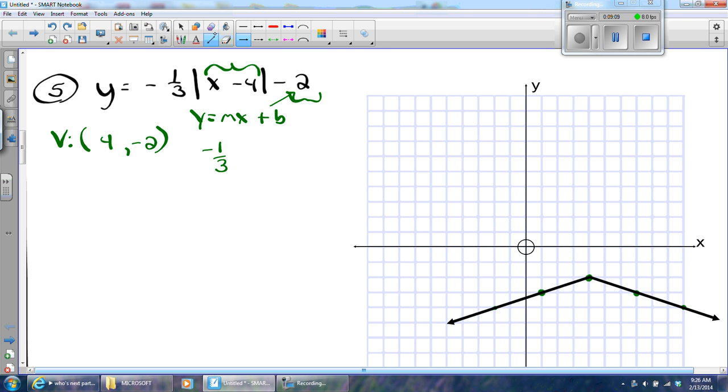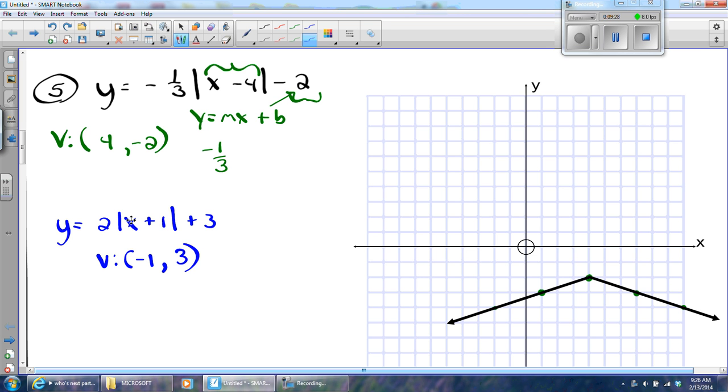Had the slope been something like this, let's see here, let's do y equals 2 absolute value of x plus 1, plus 3. Let's graph this one real quick. My vertex is going to be -1, +3, right? What makes that 0? x plus 1 equals 0. Subtract 1, x will equal -1.